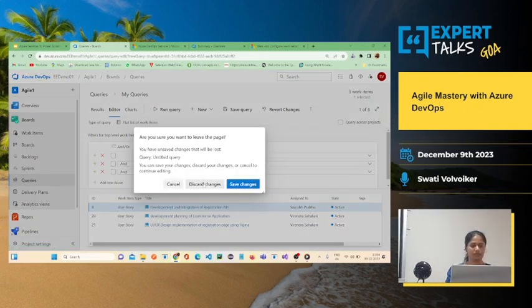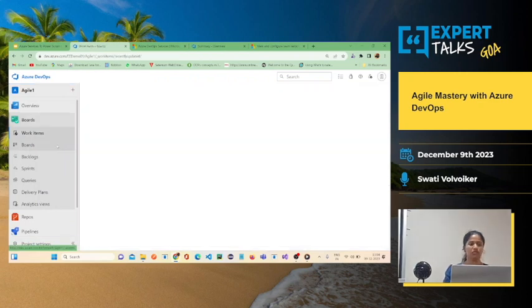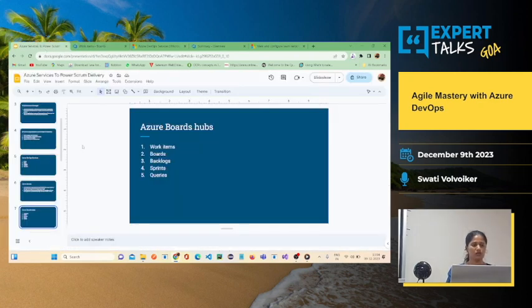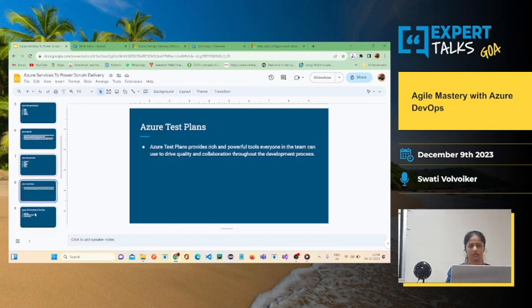Okay, yeah. So let's talk about test plan now. Okay, so as per the definition, Azure Test Plan provides rich and powerful tools everyone in the team can use to drive quality and collaboration throughout the development process.